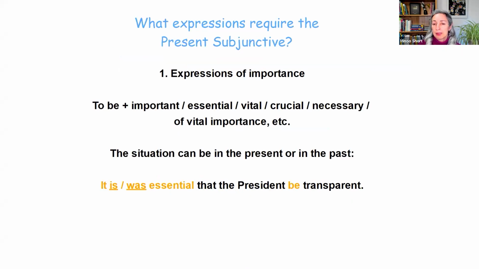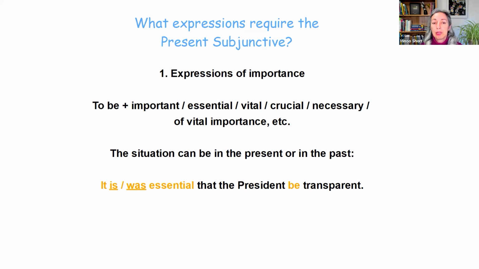Now, let's have a look at the expressions that require the present subjunctive. There are two categories. The first one is expressions of importance. For example, saying it is important, essential, vital, crucial, necessary, or of vital importance. When you start your sentence with expressions like this, we need to use the present subjunctive form. And the situation that we are describing can be in the present or in the past. That's why it's not a tense, it's a form. And in either case, we must use the present subjunctive.